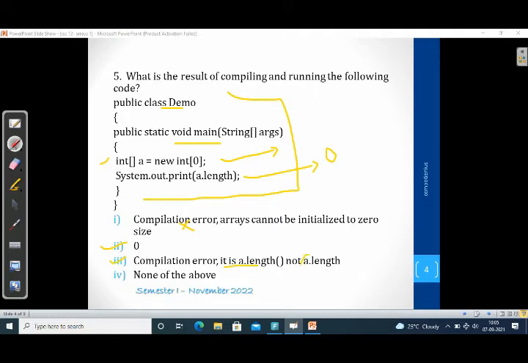In this option, length is not right; actually this is for an array, that is the right one. This one is for string. Okay, this is for string. This is also not right. The fourth one is also wrong, so the right answer is the second one. It will print the output as 0.